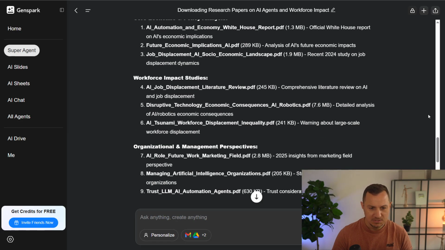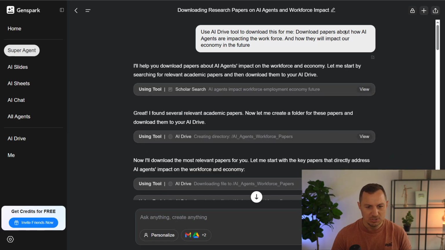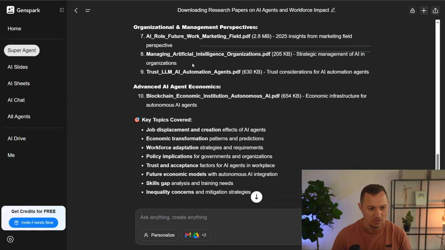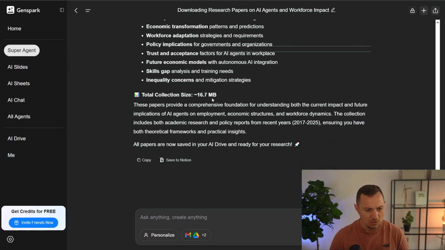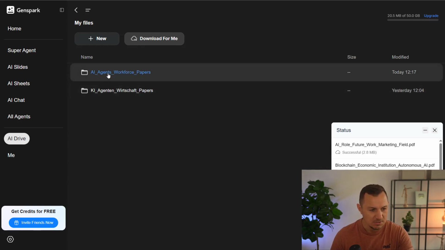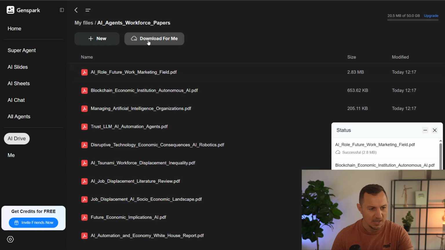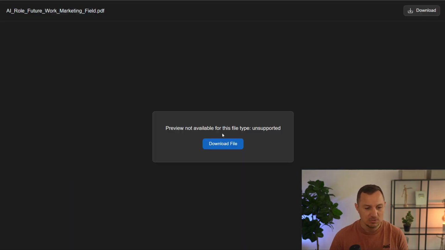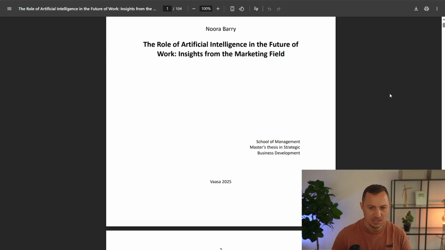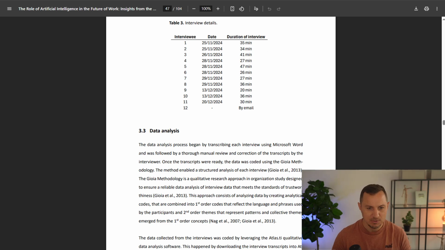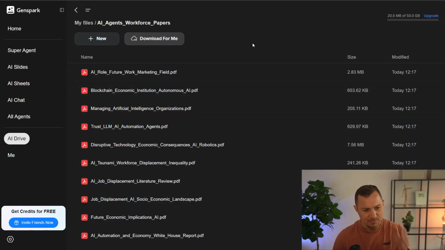Then I gave it the role of finding a bunch of papers on AI agents, and it did a lot of research and it downloaded a bunch of papers for me, and the total collection size is 16.7, and I can find them in my AI drive. Okay, so it went ahead and created this drive here, AI agents workforce papers, and there we are. So there are a bunch of PDFs that I can check out. So this PDF, for example, that was downloaded for me, and here's the file that it downloaded. So it's a PDF of 100 something pages. Yeah, pretty long paper, but yeah, you get the point. So that's one of the features.